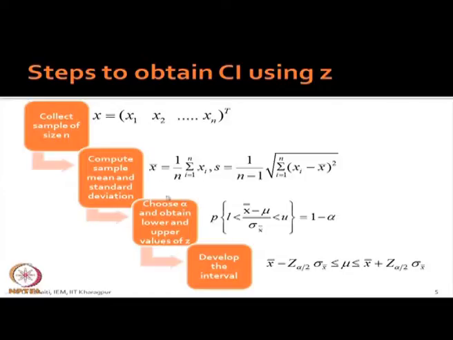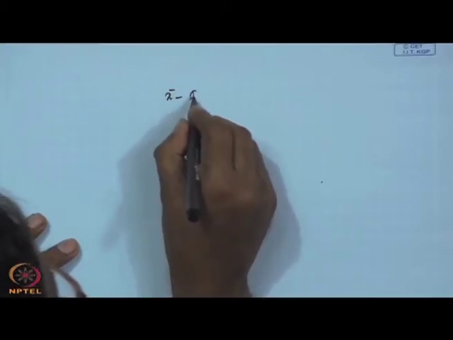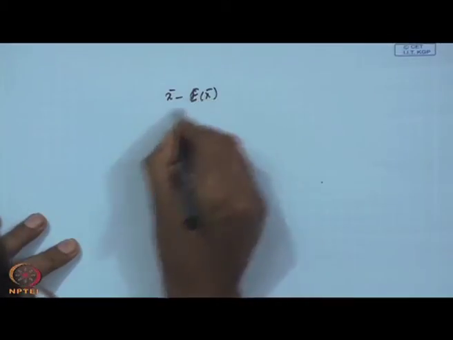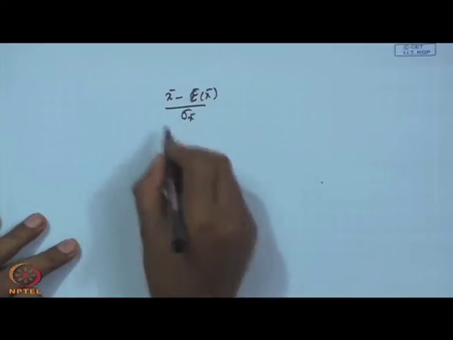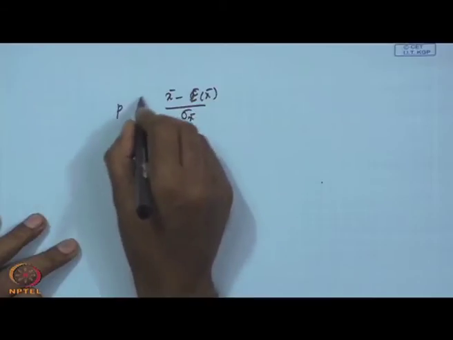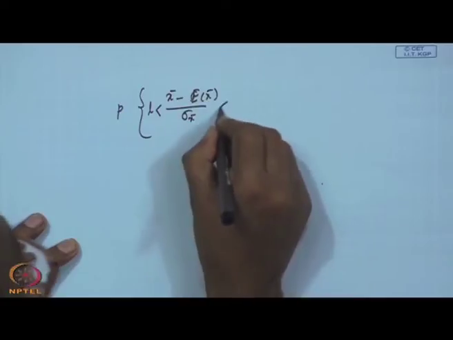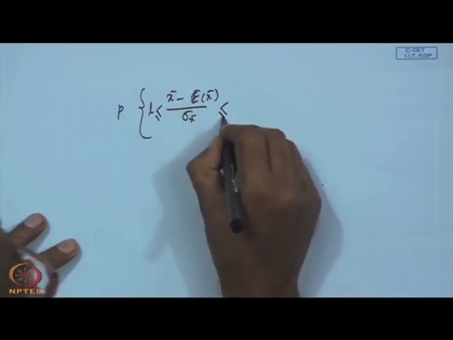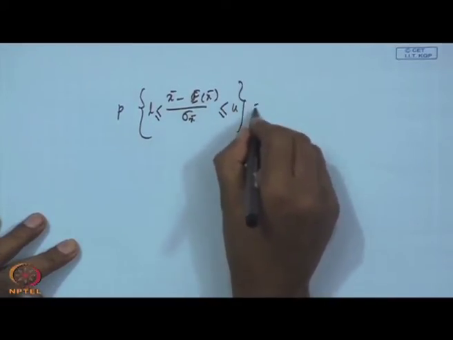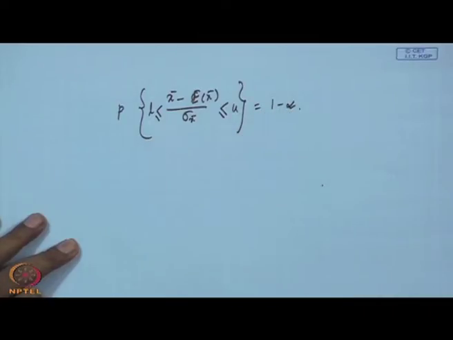Then you choose a particular alpha value, and we know that the probability that the statistic we generated, x bar minus expected value of x bar divided by sigma x bar, will be greater than or equal to L and less than or equal to u, is 1 minus alpha.